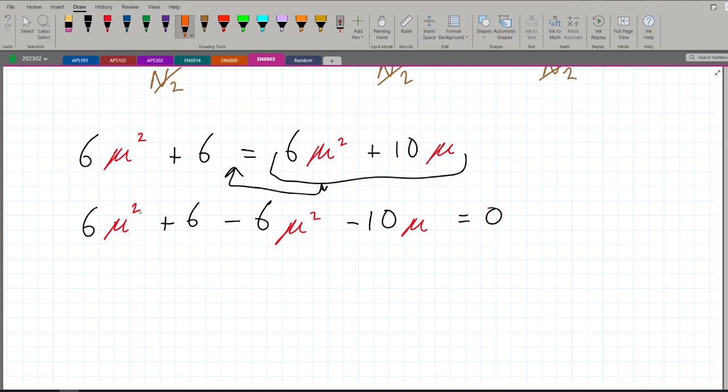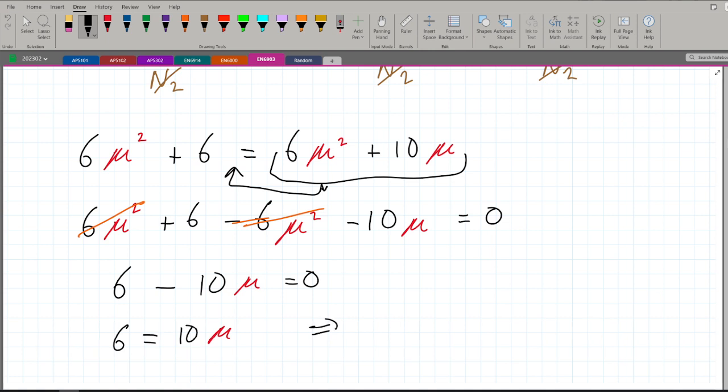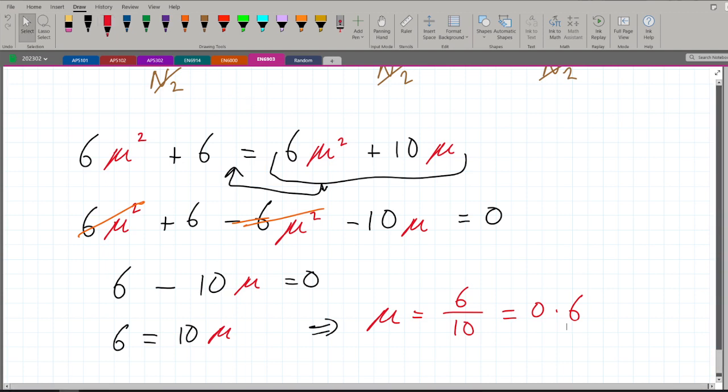Here, 6 mu squared minus 6 mu squared becomes 0. So all that we are remaining with is 6 minus 10 mu is equal to 0. If we take it to the other side again, 6 is equal to 10 mu. That means our mu is equal to 6 over 10, which is 0.6. And that's how you would solve question 3.